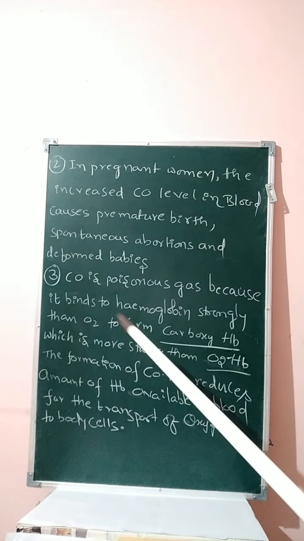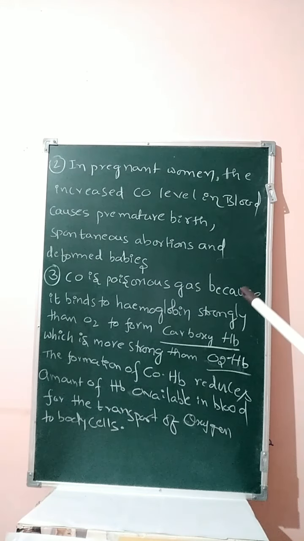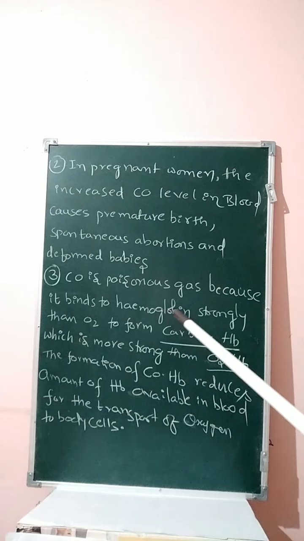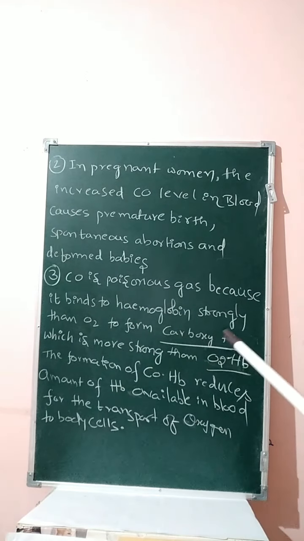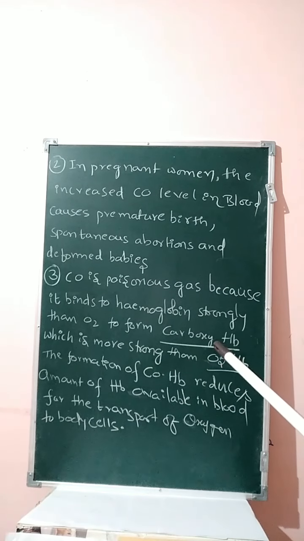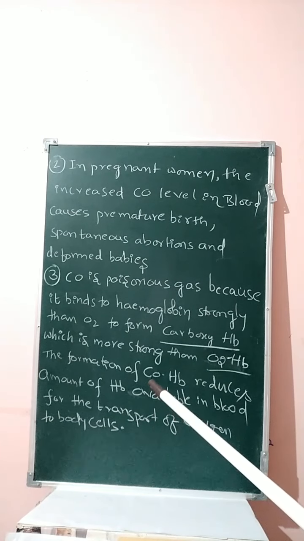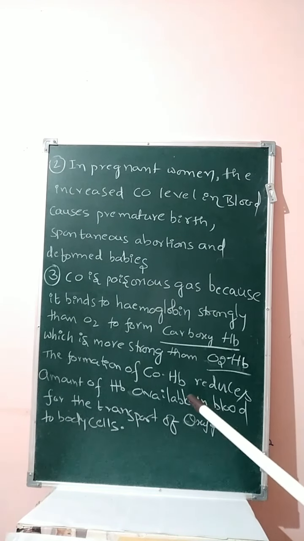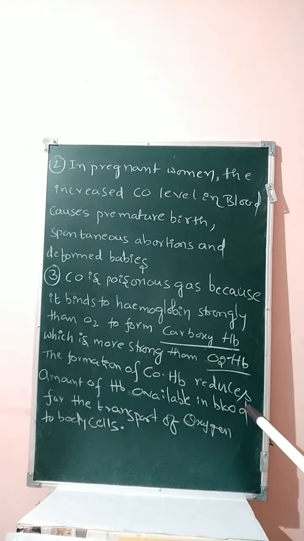Third, carbon monoxide is a poisonous gas because it binds to hemoglobin more strongly than oxygen to form carboxyhemoglobin, which is stronger than oxyhemoglobin. The formation of carboxyhemoglobin reduces the amount of hemoglobin available in the blood for the transport of oxygen to the cells.